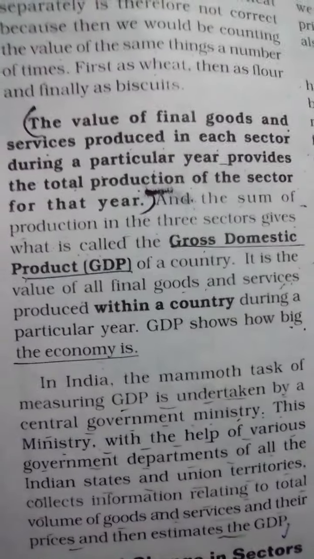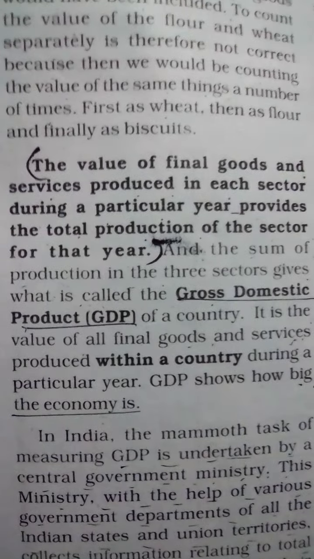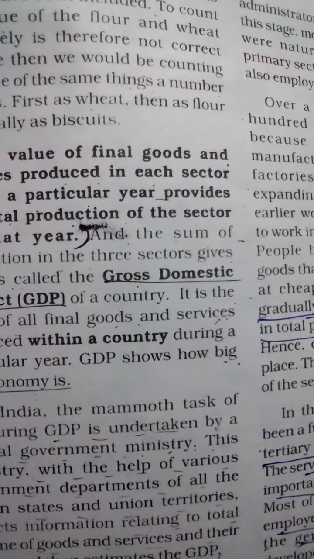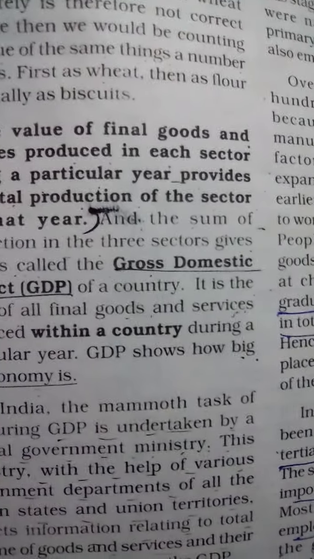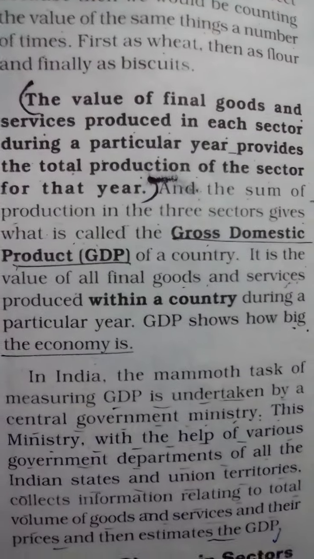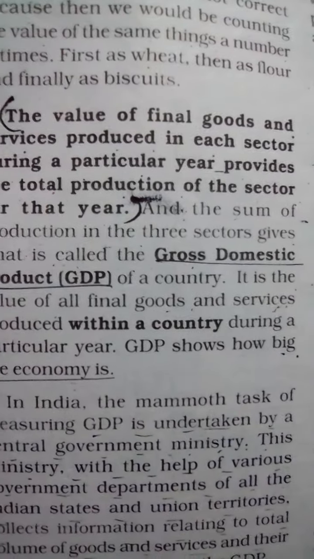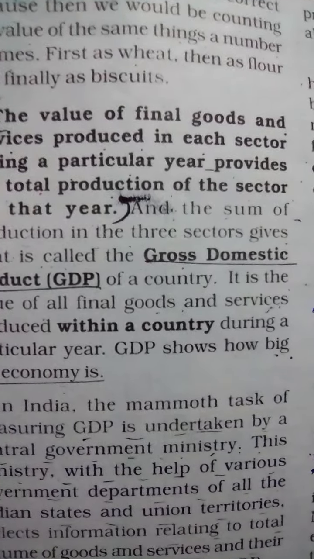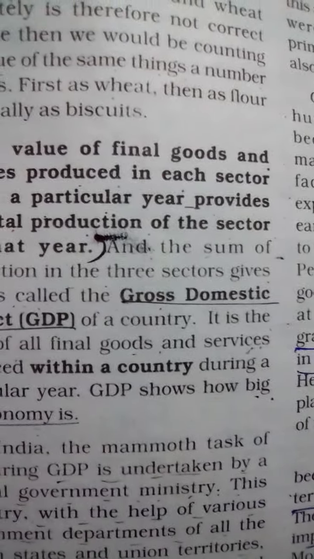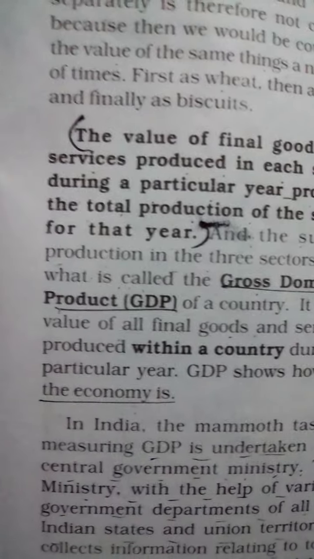To count the value of production, we have to go through the three sectors and add the goods and services, but we will not count the intermediary ones. For example, suppose there are three sectors A, B and C. A is the primary sector, B is the secondary sector and C is the tertiary sector.